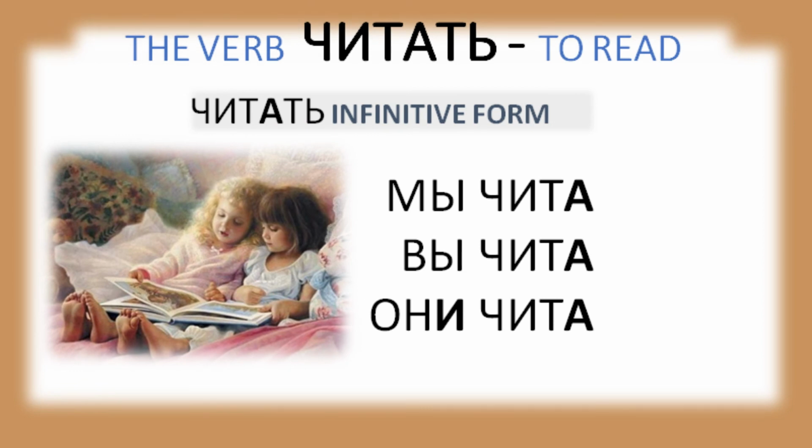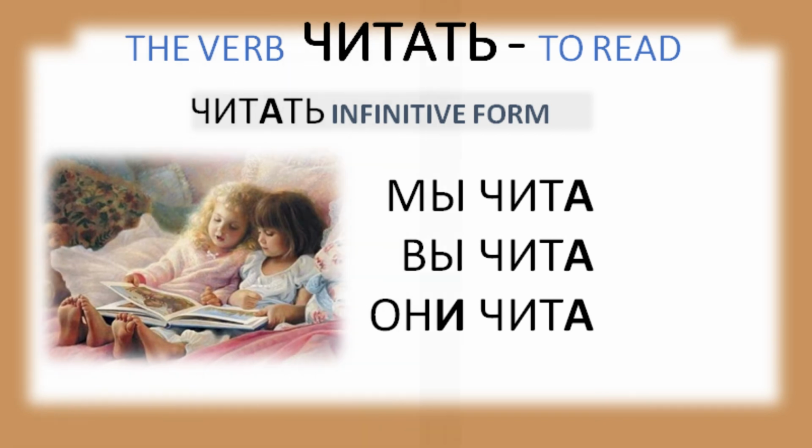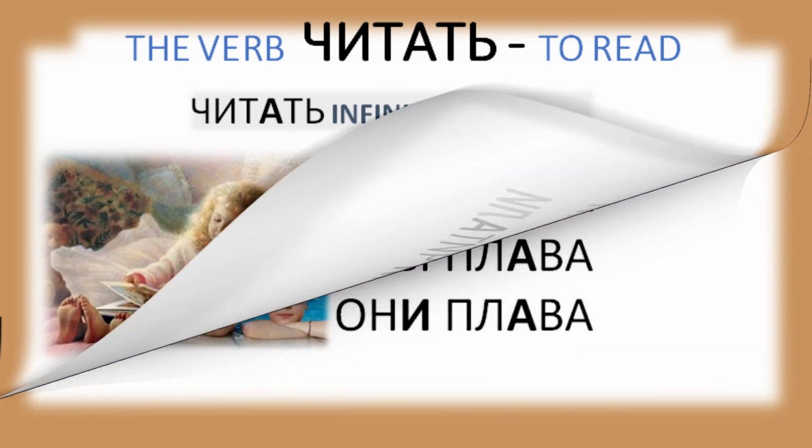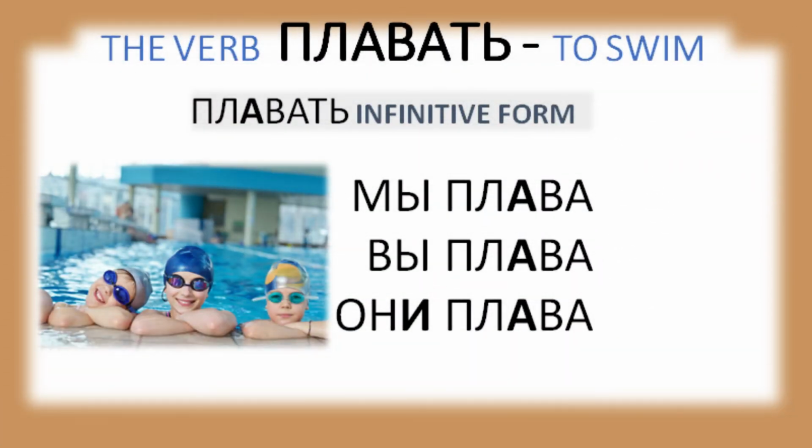So, in the past tense, the plural of we read, you read, they read is Мы читали, вы читали, они читали. The plural of we swam, you swam, they swam is Мы плавали, вы плавали, они плавали.